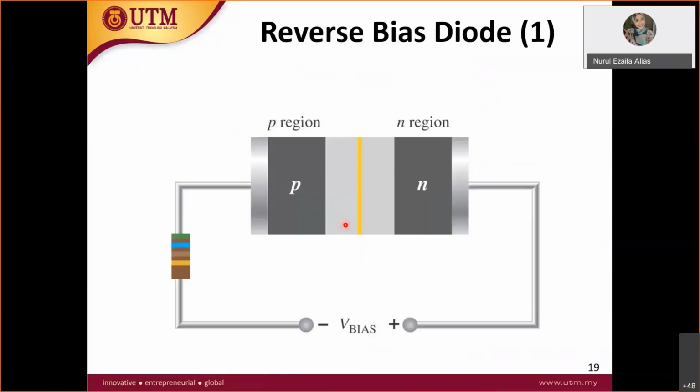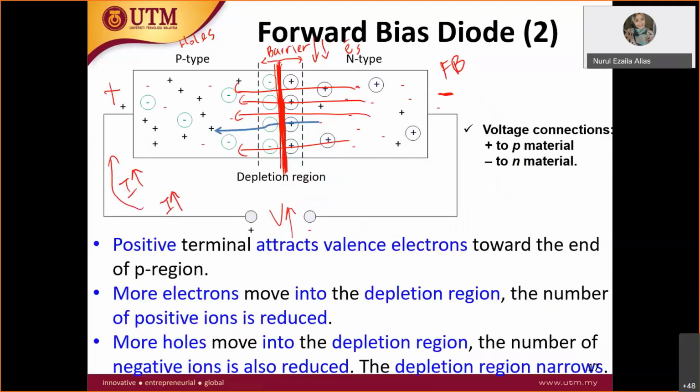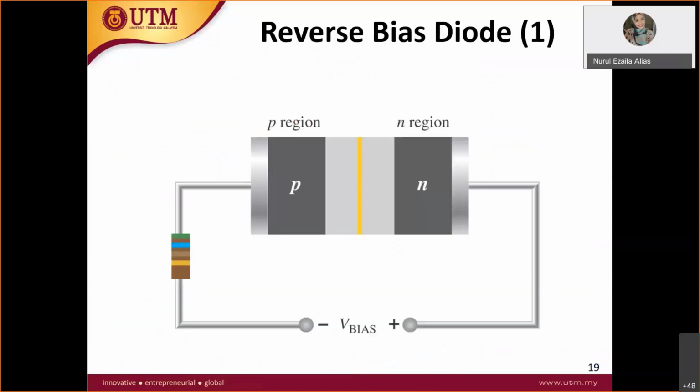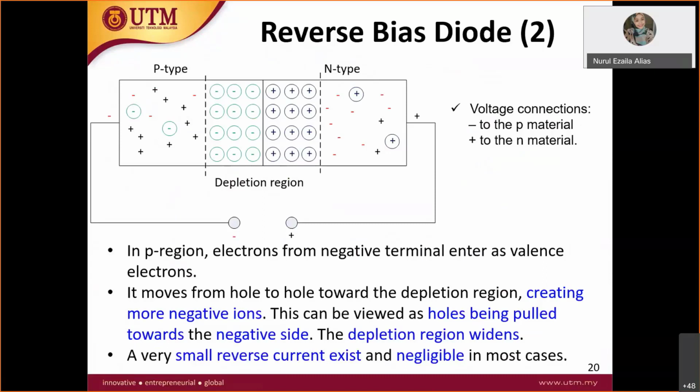So what happens in reverse bias? In reverse bias, you apply vice versa. Just now you applied the positive plate to the P type and the negative plate to the N type. Now it is vice versa, where you apply the negative plate to the P type and the positive plate to the N type. So what happens?